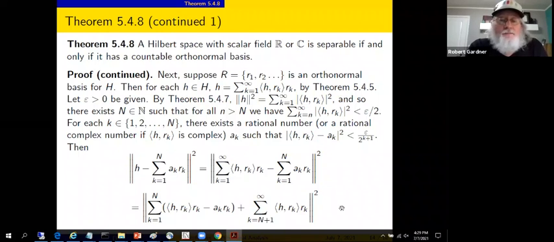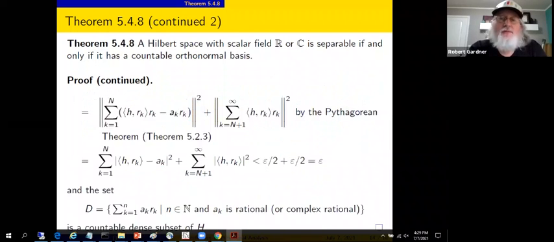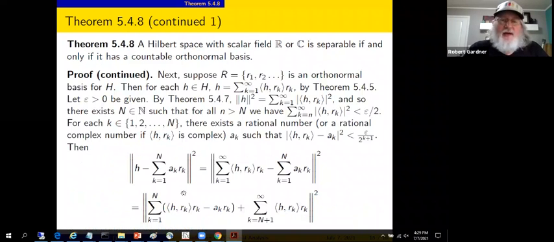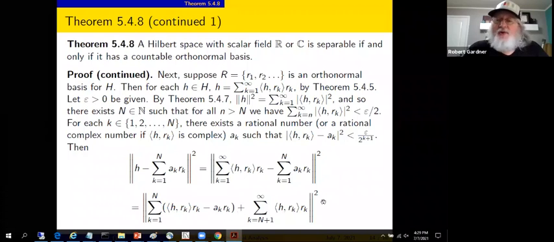Okay, there's a lot of orthogonality going on based on the fact that the r sub k's form an orthonormal sequence. So we can apply the Pythagorean theorem. Let's go back and look at that. We've got this vector plus that vector, norm squared. Think of it as a hypotenuse of a triangle. That's legitimate geometry. So the hypotenuse squared equals the sum of the squares of the two sides, as it were.